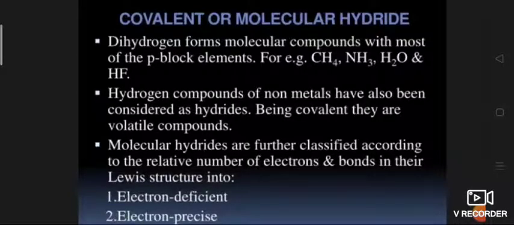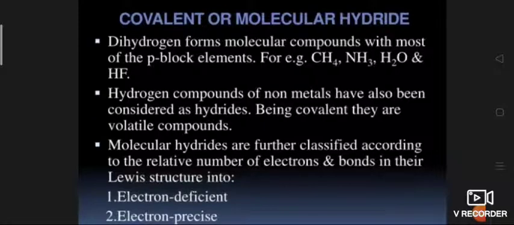These are generally formed by elements of group 13 and have a lesser number of electrons than that required for writing their conventional Lewis structure. Being electron deficient, these hydrides generally behave as Lewis acids, that is electron acceptors. Examples of Lewis acid hydrides are boron hydride, aluminum hydride.